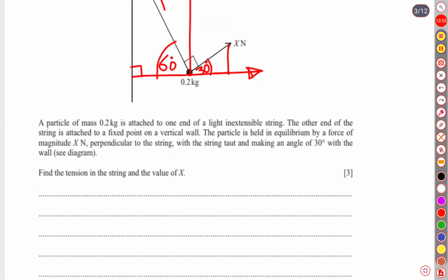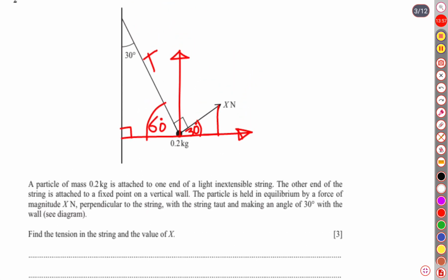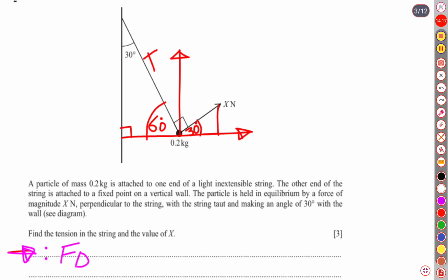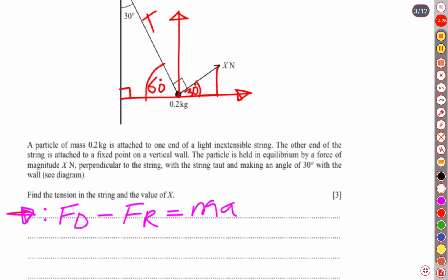So let's write the concept of Newton's law of motion. What is it? First, let's resolve the forces horizontally. Horizontal direction: first let's see what is the driving force. Driving force minus resistance force is equal to mass into acceleration. Then what is our driving force here?